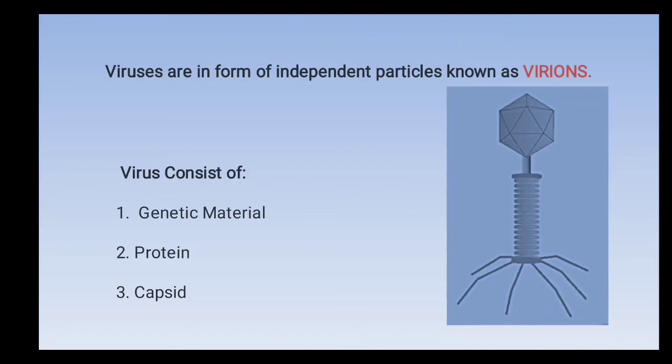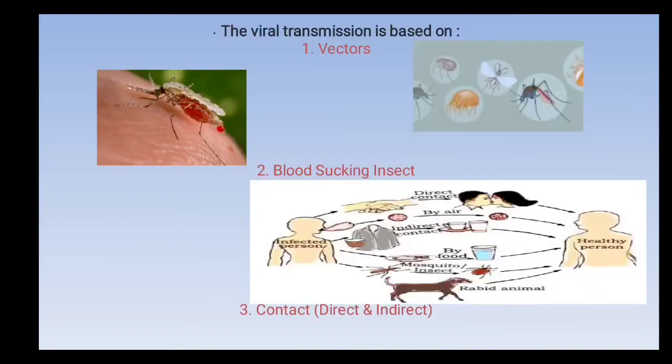Transmission depends on some factors. These are the vectors, blood-sucking insects, and sexual contact.